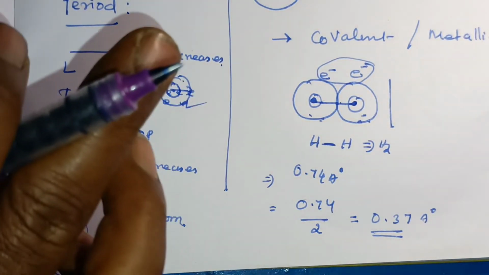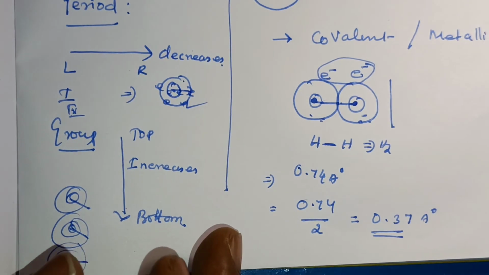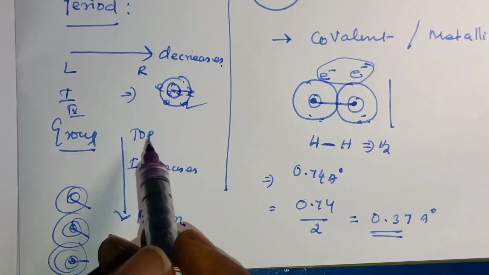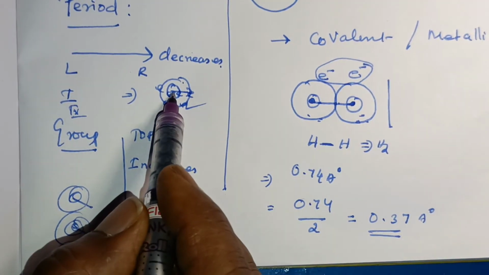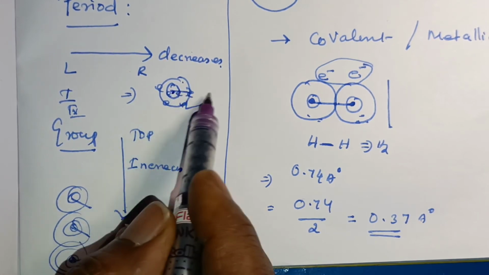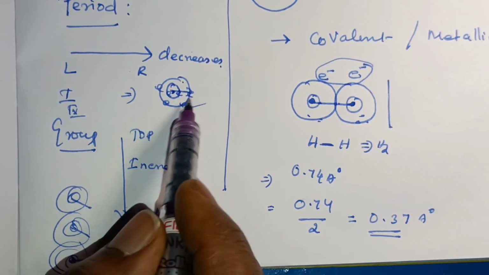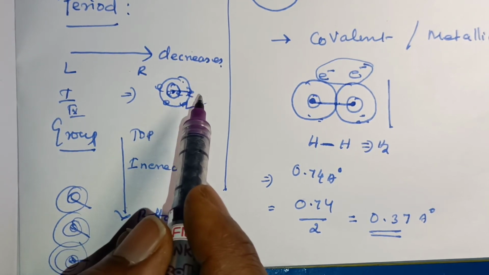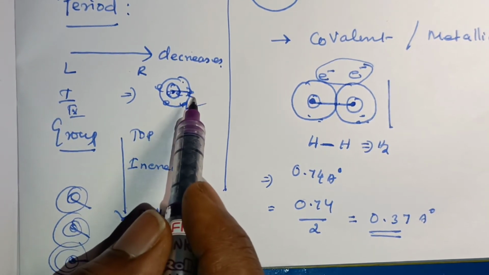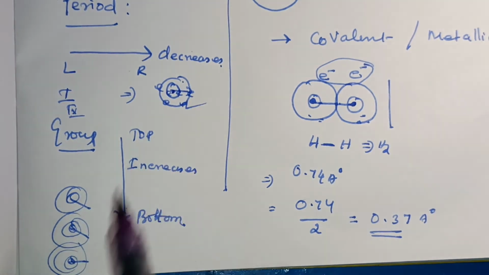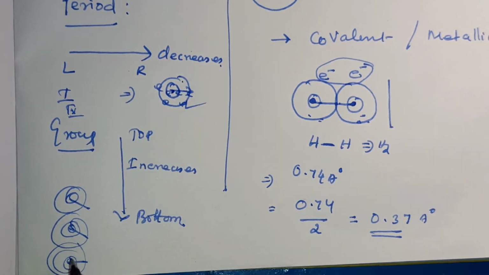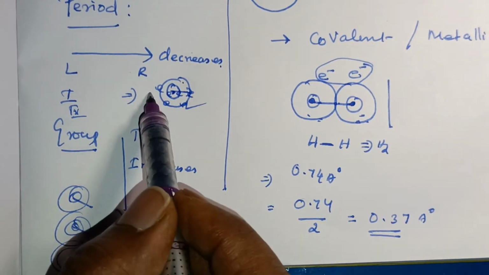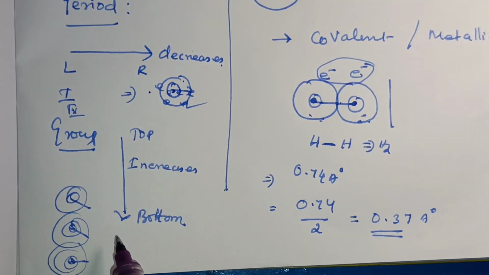So more and more positive charge creates a strong attraction between the nucleus and the outermost electrons in the electron cloud. The result is a decreasing atomic size here, and an increasing atomic size there. So the radius decreases along the period and increases down the group.